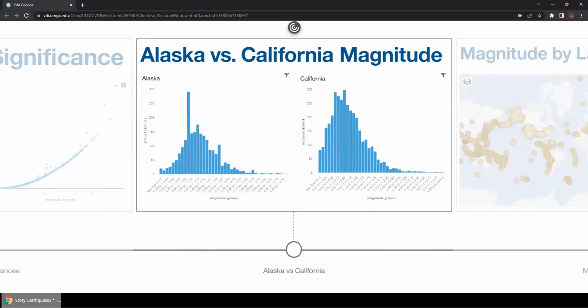This slide shows a side-by-side comparison of earthquake magnitudes in Alaska and California. On the left, Alaska shows a large spike in magnitudes between 1.09 and 1.2 for a total of 291 earthquakes in this range. Opposingly, California takes on a more skewed bell-shaped curve. There is no one single peak, and 38% of magnitudes fall under a larger range from 0.52 to 1.03. This shows that many earthquakes in California did not reach a level 1 magnitude, but in Alaska, the majority of earthquakes are all at a level 1 reading.